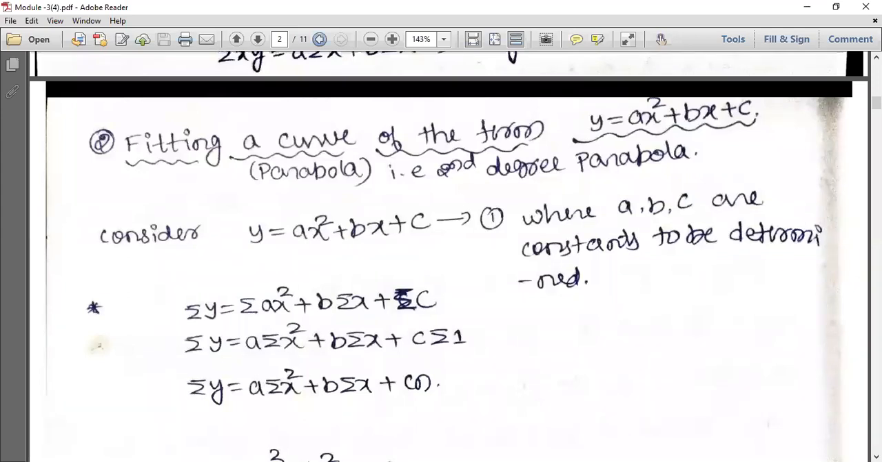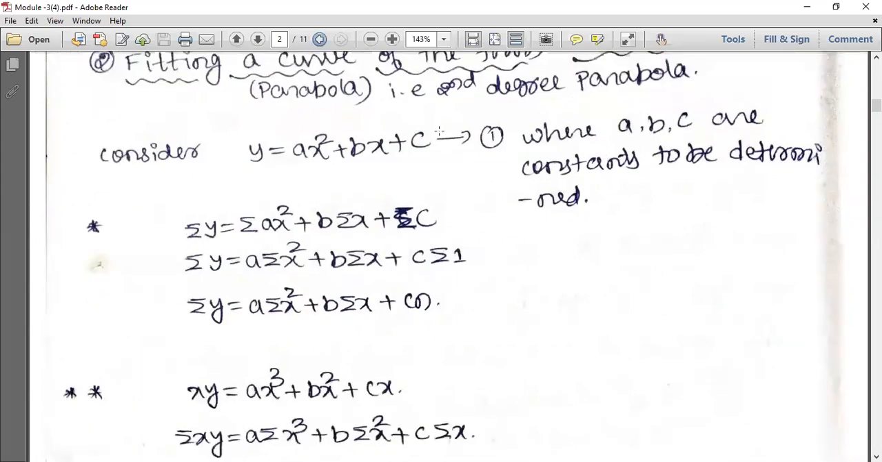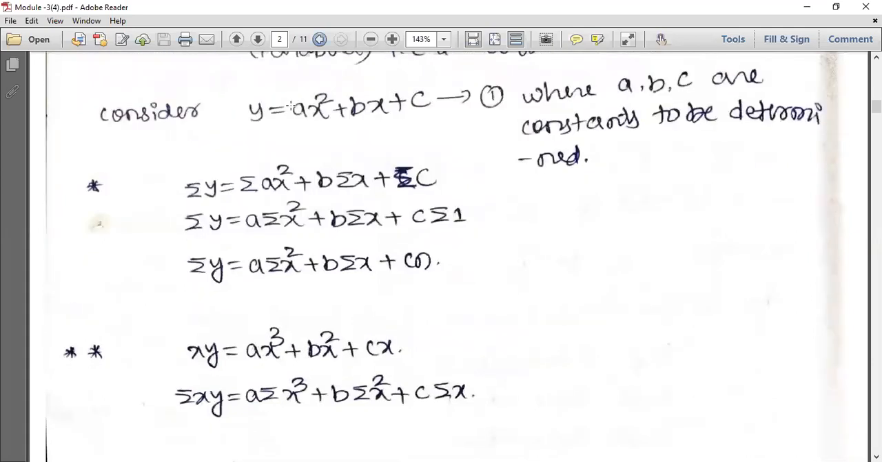Next, after the straight line, fitting a curve of the form y equal to ax square plus bx plus c. This curve is called a parabola, that is, a second degree parabola. Why second degree? Because the power of x is 2, so I call it a second degree parabola. So let us take y equal to ax square plus bx plus c. Earlier, for the straight line, only 2 constants were there.